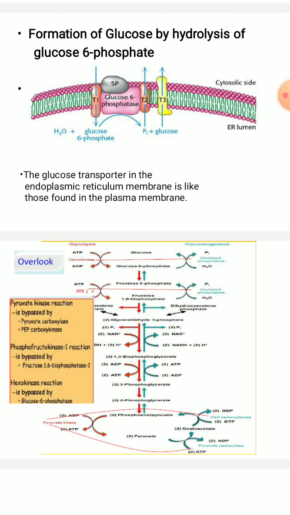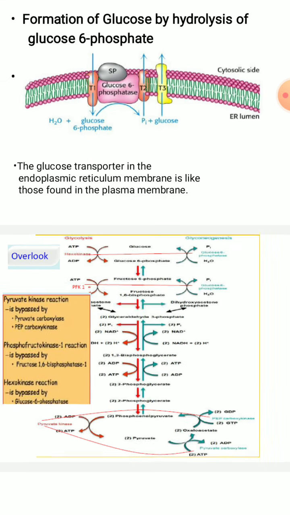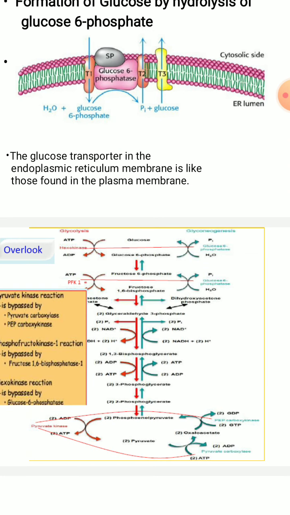the glucose 6 phosphatase enzyme. In this slide you can make out that on one side glycolysis is happening and on the other side gluconeogenesis. You can make out the four enzymes especially in the gluconeogenesis process. In glycolysis, the other steps are reversible reactions which continue until the irreversible reaction of glycolysis is reached.